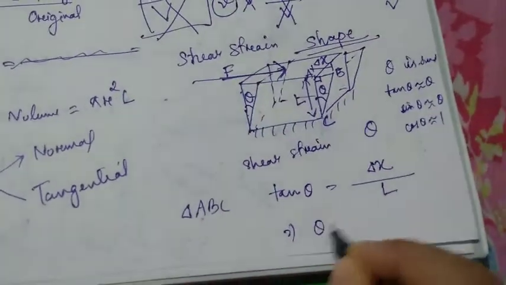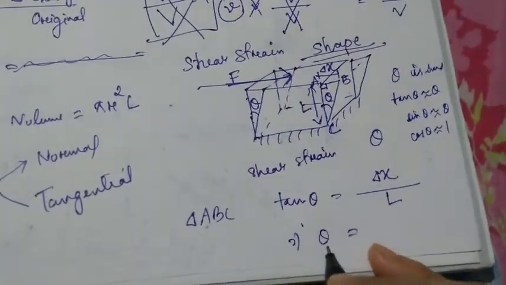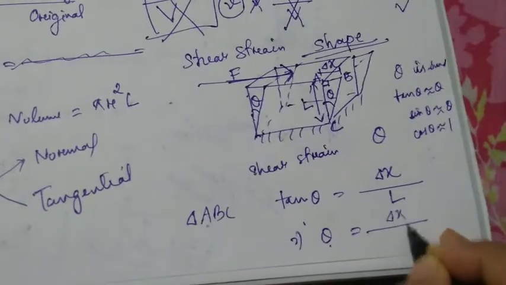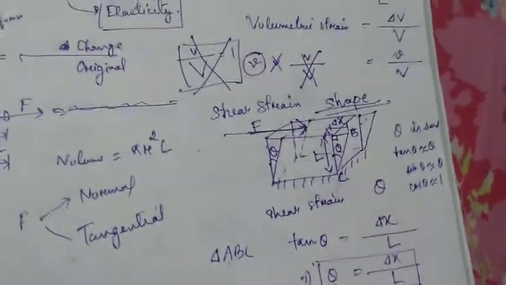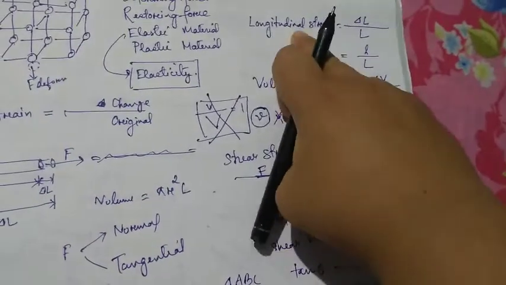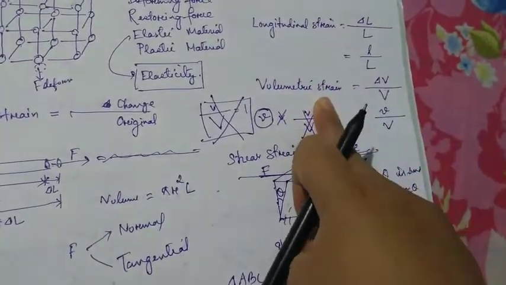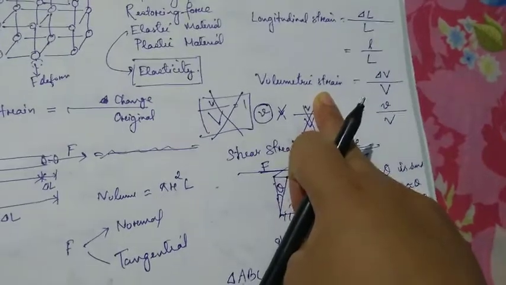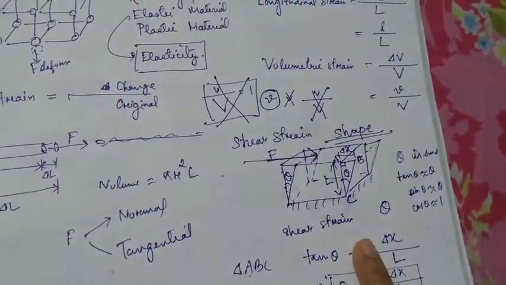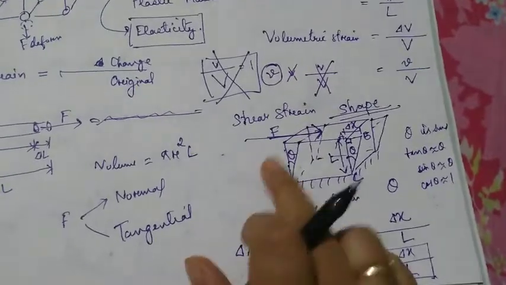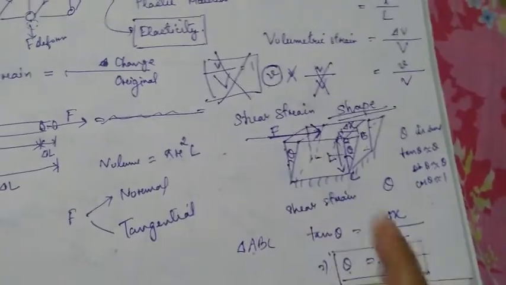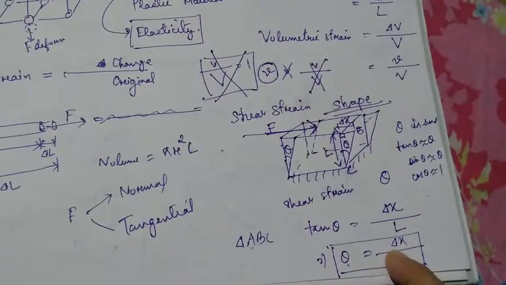So if theta is very small, tan theta can be written as theta, so it is equal to del x by L. So this is the formula for shear strain. So remember, longitudinal strain and volumetric strain is basically about change in the size. But shear strain is basically about the change in the what? Shape. That is why it is represented by theta. So theta is nothing but del x by L.